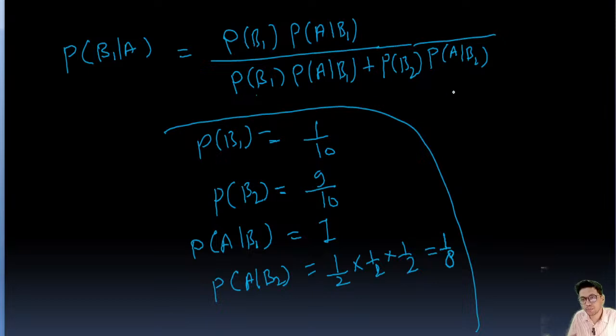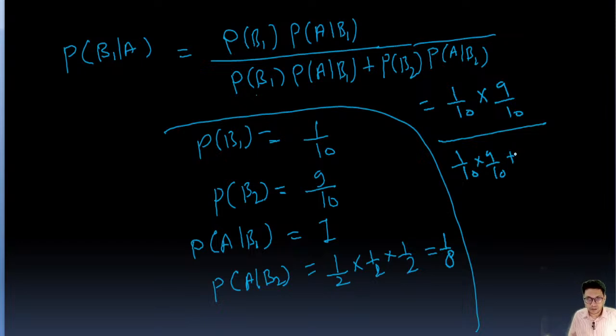So this is P(B1) is 1 by 10, into P(A|B1), upon 1 by 10 into 9 by 10 plus... my apology, this is 1 by 10 into 1, because P(A|B1), the probability of getting head from the double headed coin, is 1.